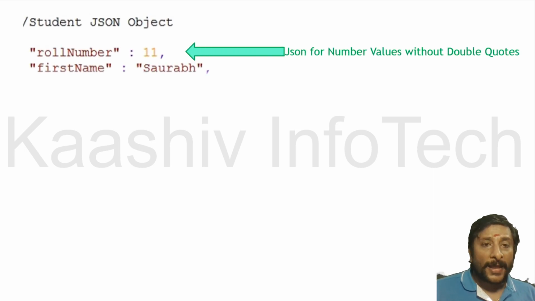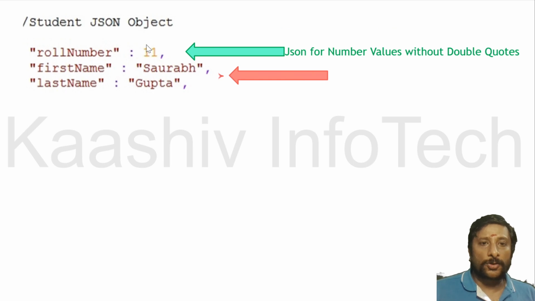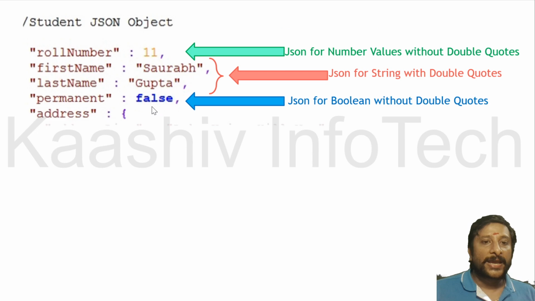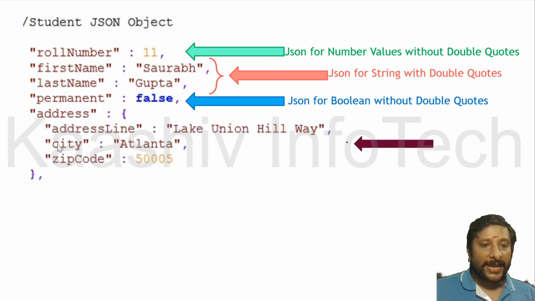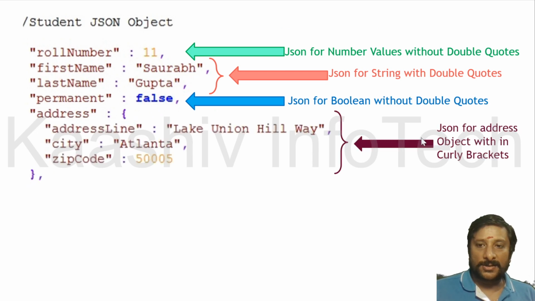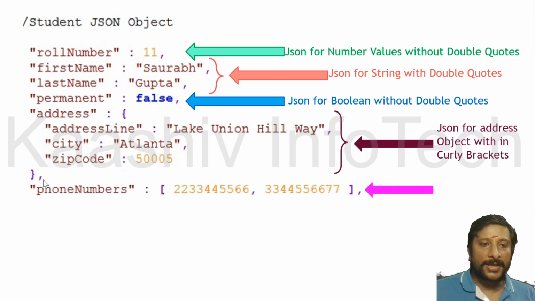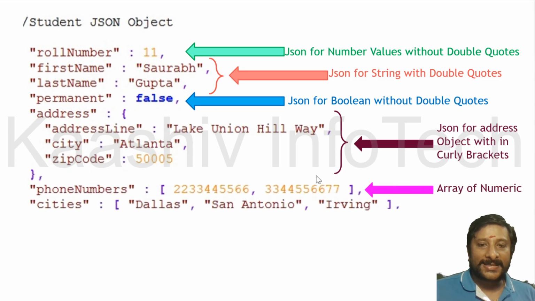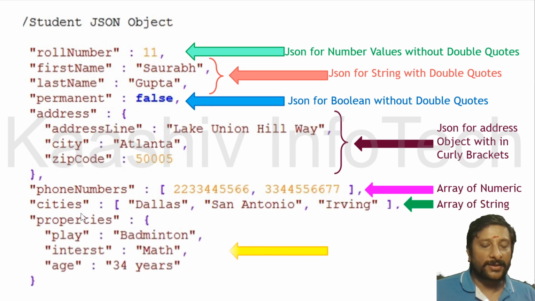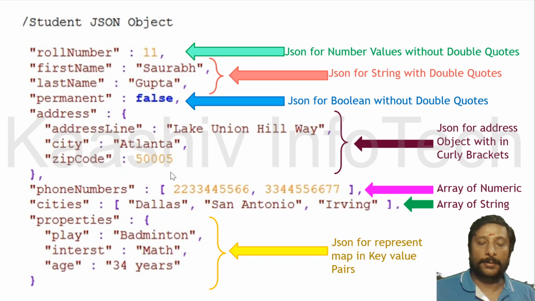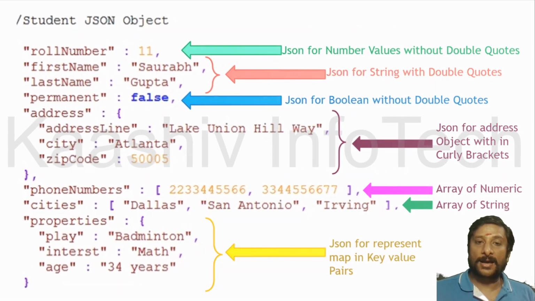Here is the one. If it is a number, yes, without double quotes. If it is a string, you should have double quotes. It can be Boolean, true or false. It can be an object. Address is an object with curly braces. And this is a list of numbers, an array of numerics. A list of strings, an array of strings, can be represented. It can be a map or an object, a key and value pair. So this is how the JSON data types are.